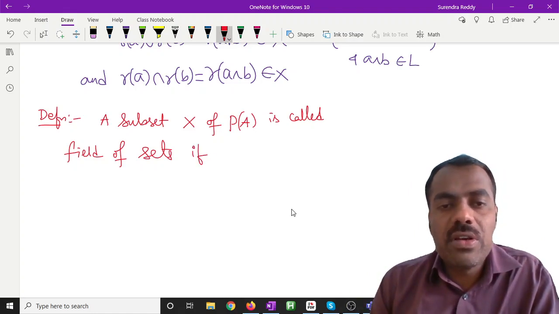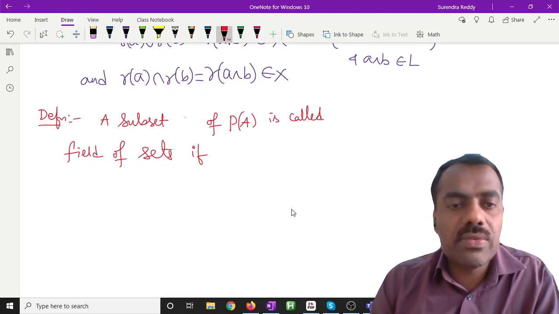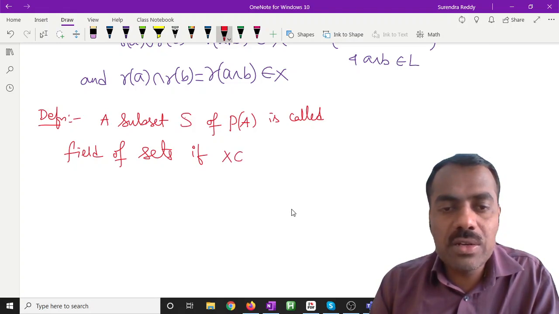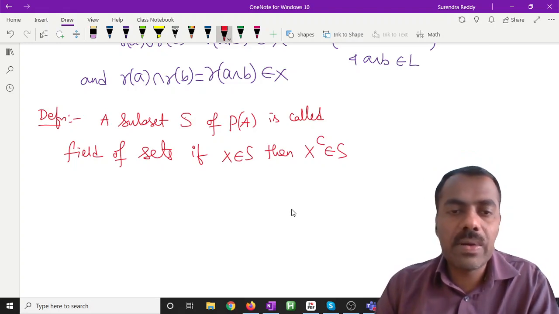If X belongs to S, then X complement should also belong to S, okay?